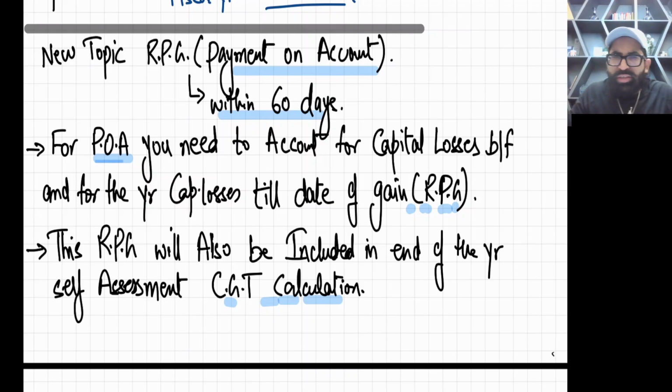For POA, just read the law, I'll teach you practically everything. For POA, you need to account for capital losses brought forward and for the year capital loss till the date of gain, okay? So we have read the first line. For the POA first installment calculation, you need to account for all capital losses brought forward and for the year capital loss till the date of the RPG gain.